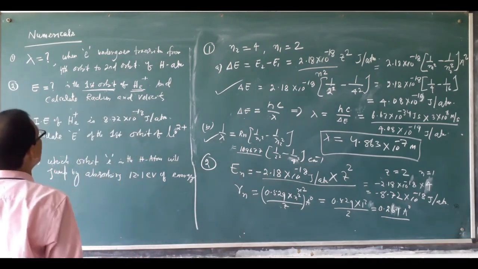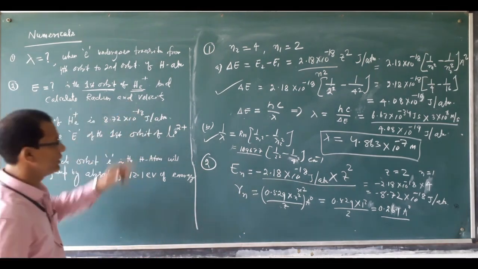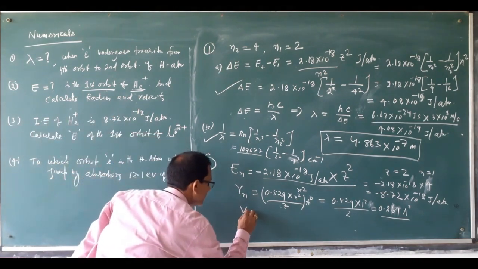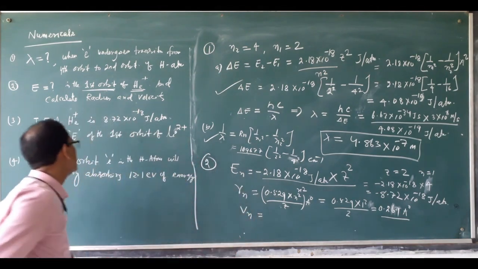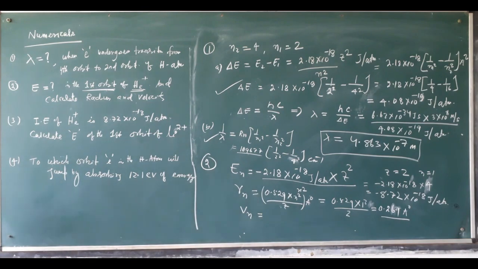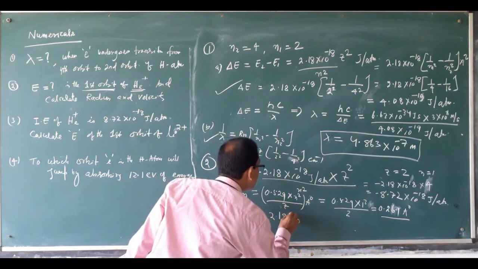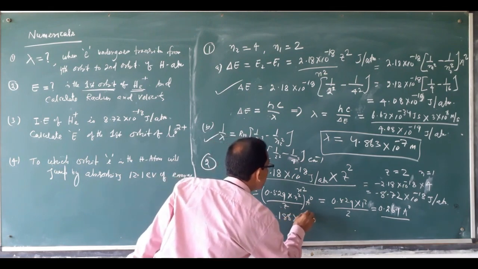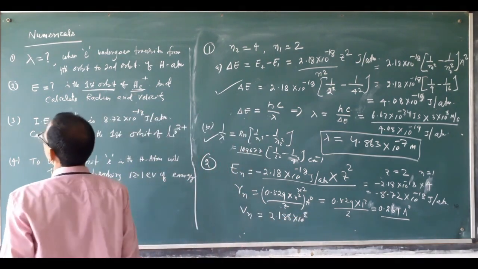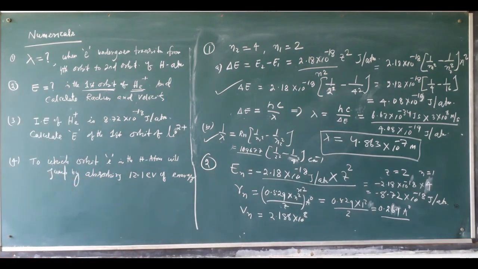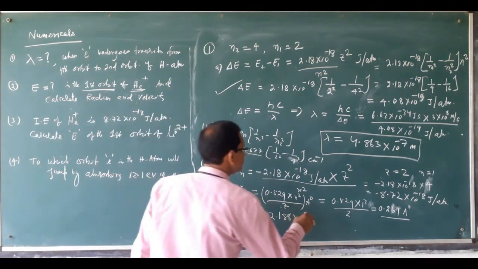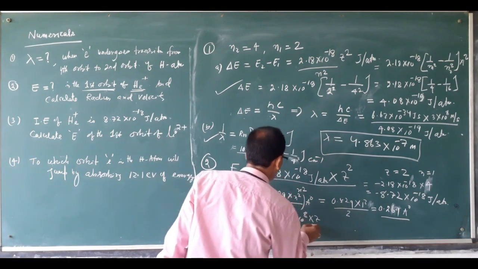Then the second part is: what is the velocity? What is the velocity formula? Vn. We know the Vn formula. Recall it. Last lesson we already discussed it. The velocity is 2.188 into 10 to the power 8 into Z upon n.